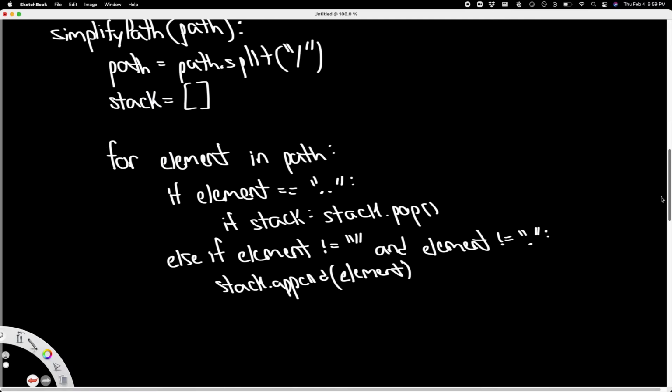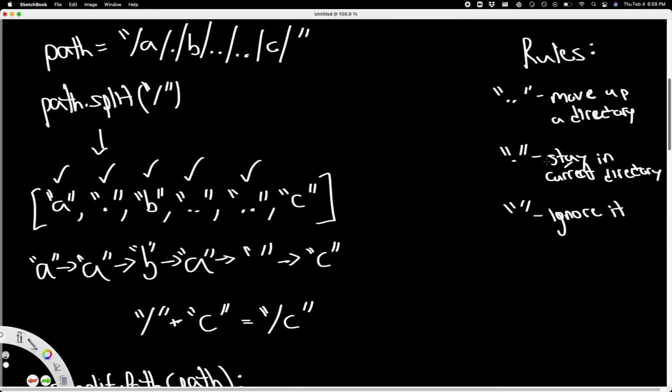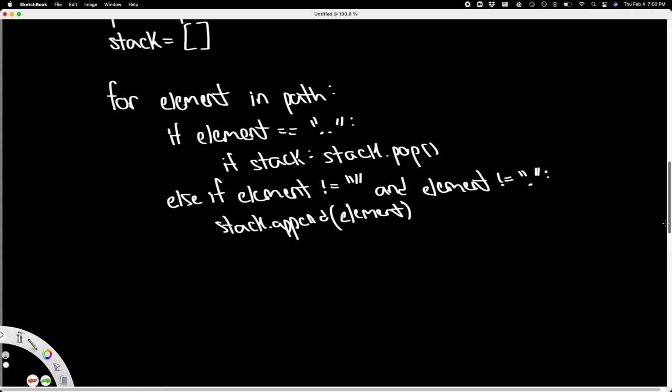The same goes for this check right here. If element does not equal a single dot. That's because if it's equal to a single dot, then we want to stay in the current directory. We're not moving to any new directory. So if it's not an empty string and it's not a dot, that means we are going to move to a new directory and we should append it. And this is everything we need inside our for loop.